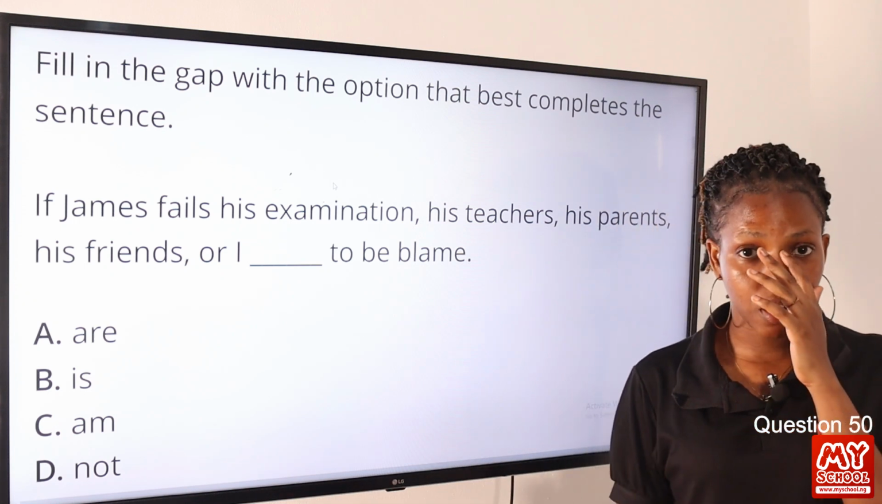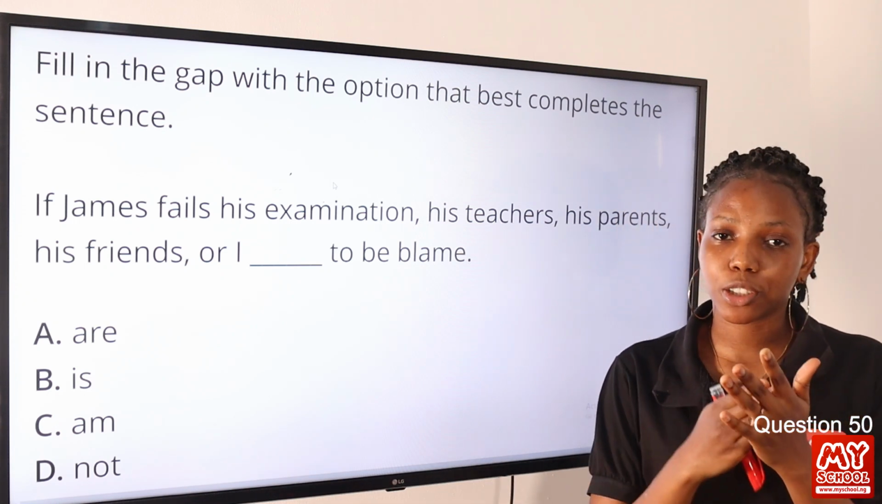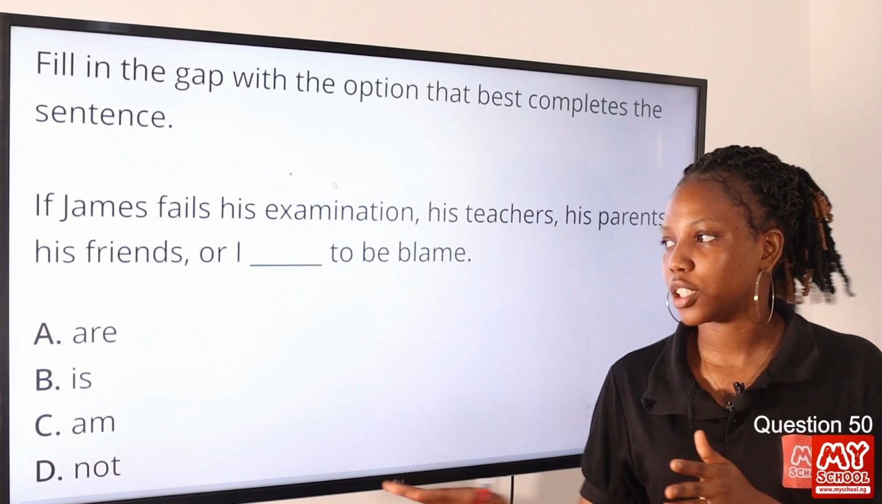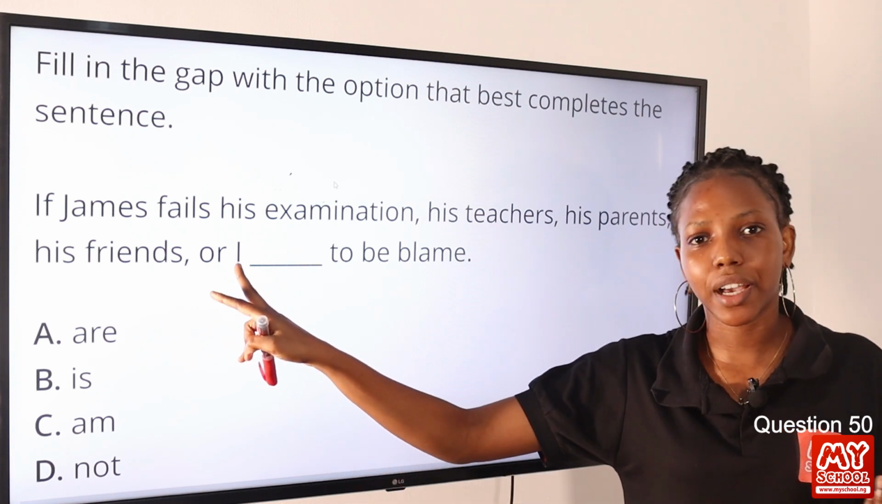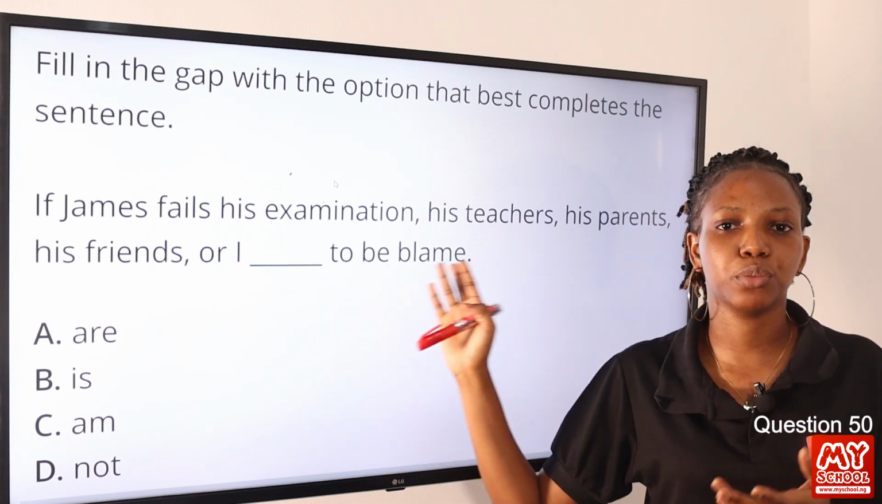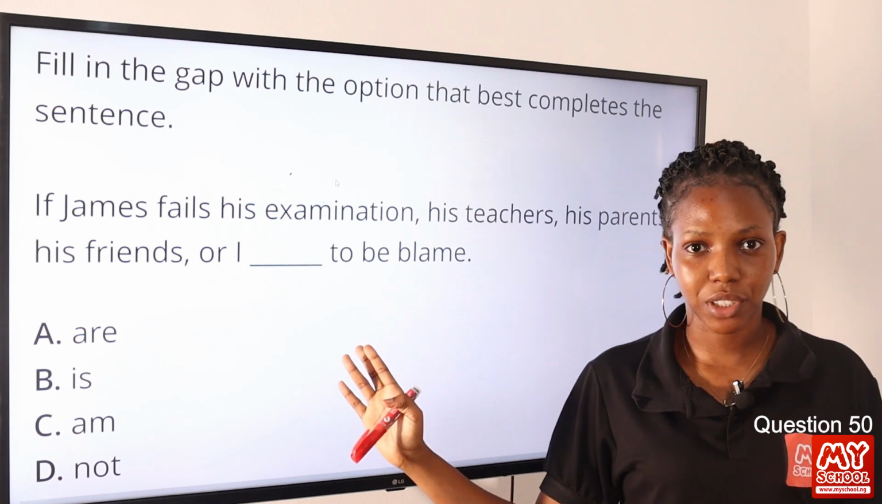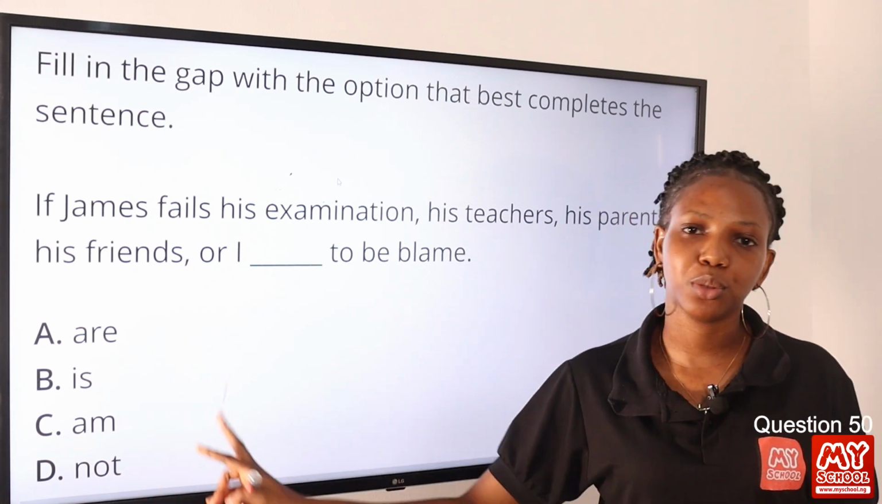Now, the rule of concord states that the closest subject determines the verb, and the closest subject is I. So do you say I is to be blamed or I am to be blamed? You say I am, definitely. So option C is the correct answer to this question.